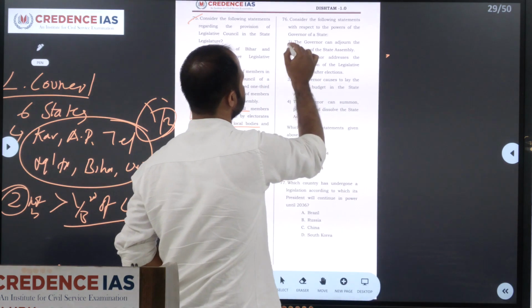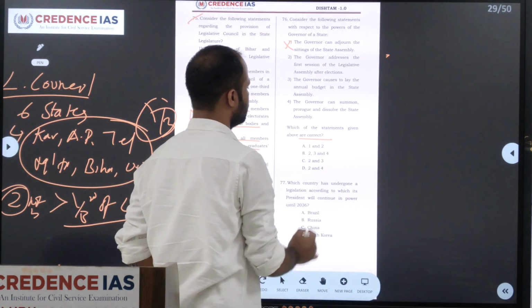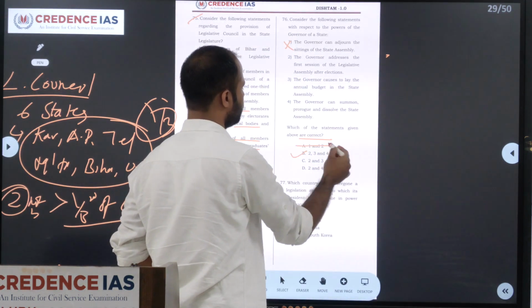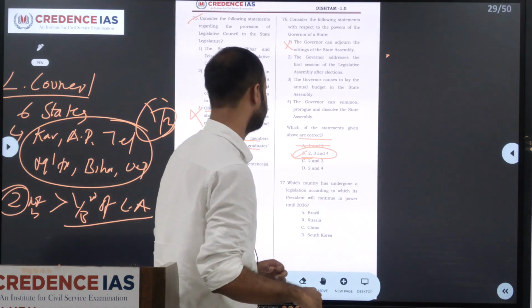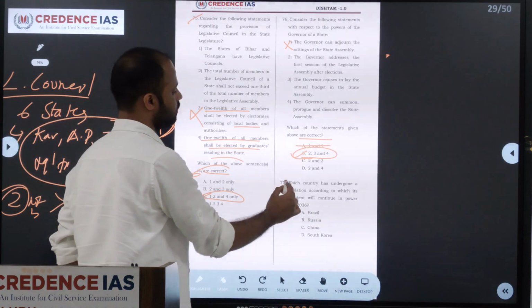So the answer: the first one is the wrong one. They asked us to find the right one, so the answer will be 3. By eliminating 1, we know that 2, 3 and 4 are all correct. So next we will move on to the 77th question.